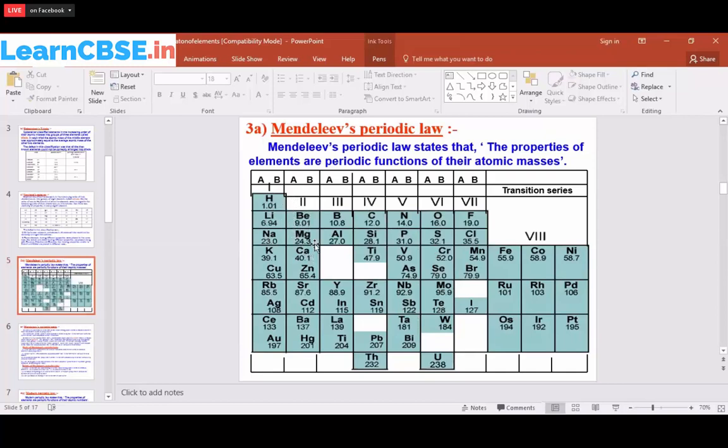Because it is like a metalloid. Hydrogen has one electron in the outermost shell. If it accepts one electron, it behaves as a non-metal and forms H minus. If it loses the one electron in the outermost shell, it behaves as a metal. So both properties are shown by hydrogen, and it behaves like a metalloid. Till now we are placing the hydrogen in the same group.